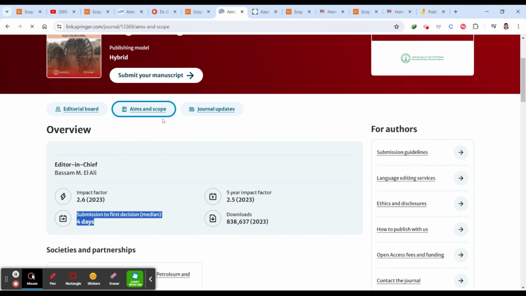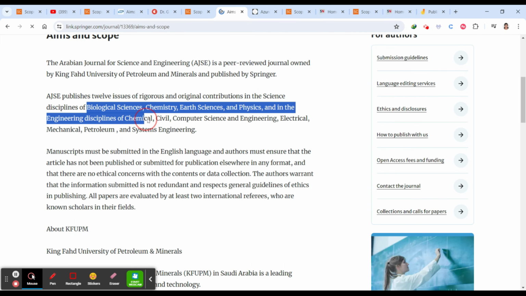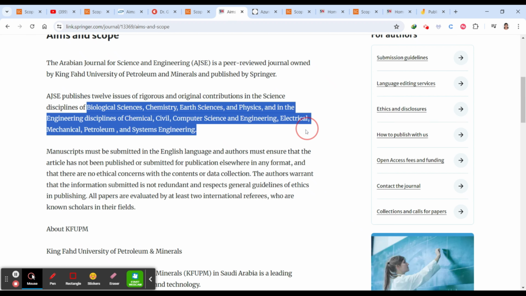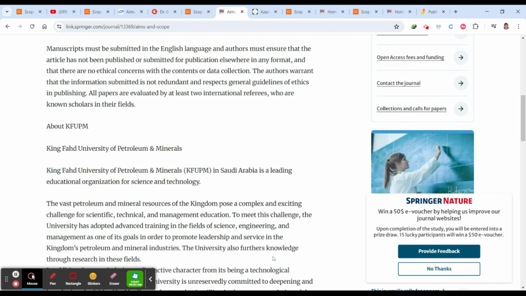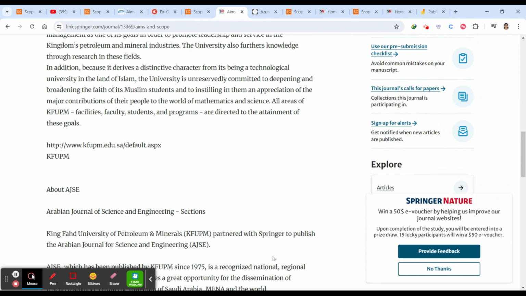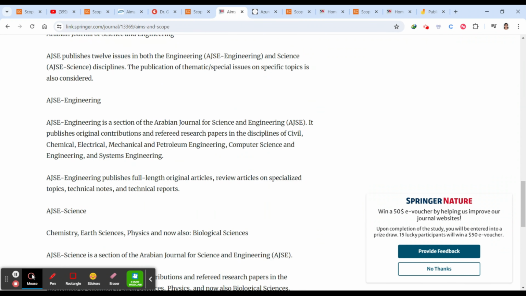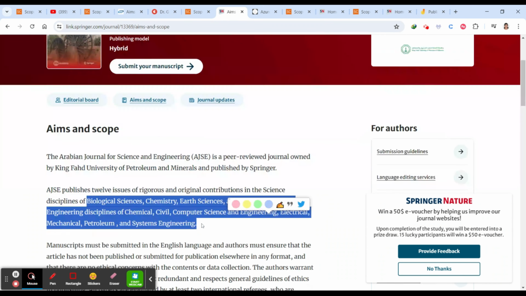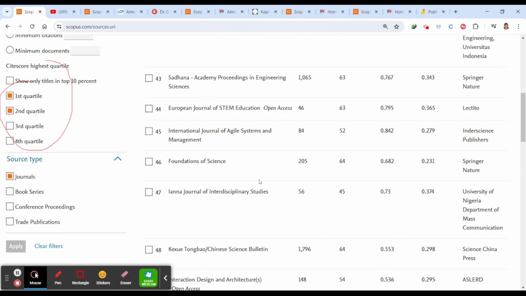You can go here for aim and scope and see what topics they are covering: biological science, chemistry, earth science, physics, and engineering disciplines, chemical, civil, computer science and engineering, electrical, mechanical, petroleum, and system engineering. So all the engineering related domains they are covering. You have to pay if you want to go with open access. And yes, it's also a Q2 journal. If you want to check, you can search for this. I searched for Q2 and Q1, so that is why I got this particular journal.